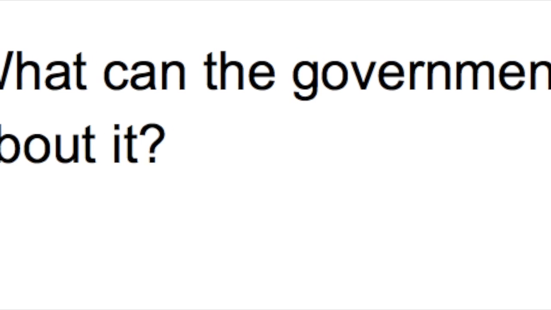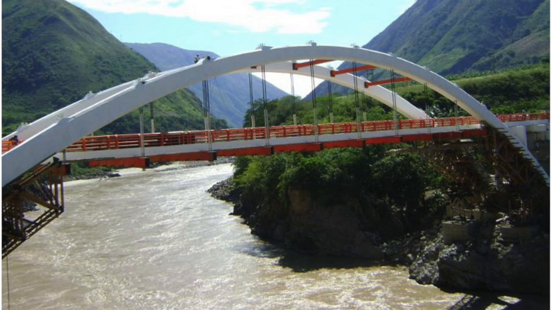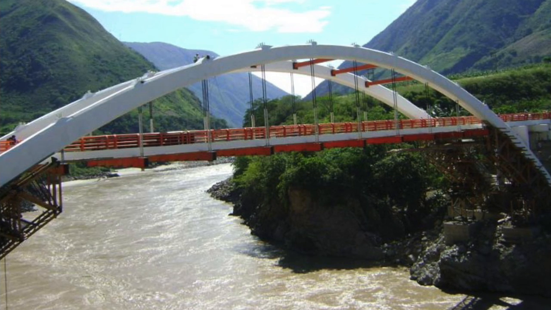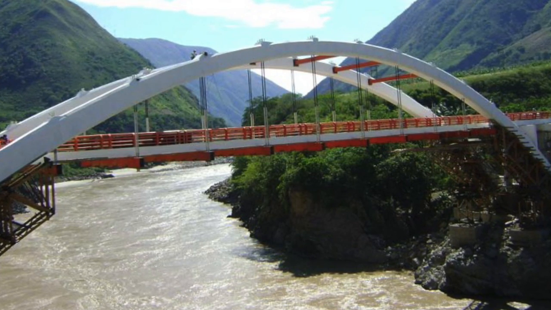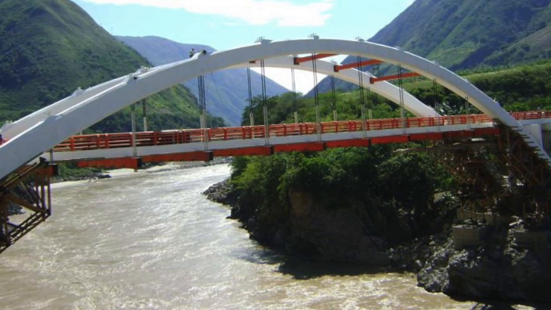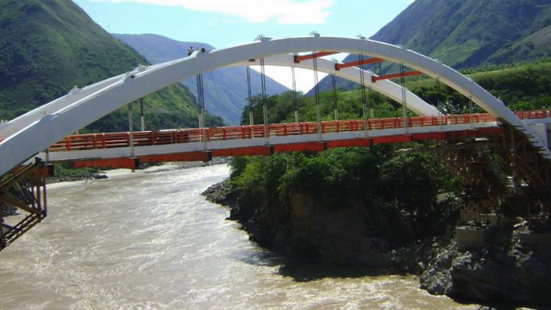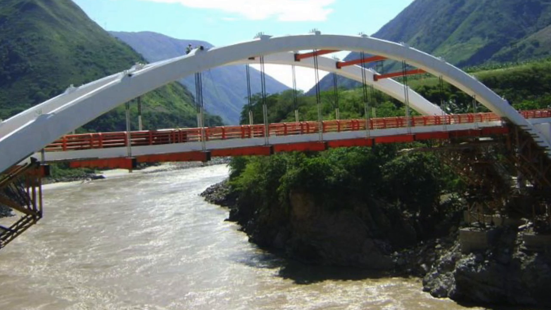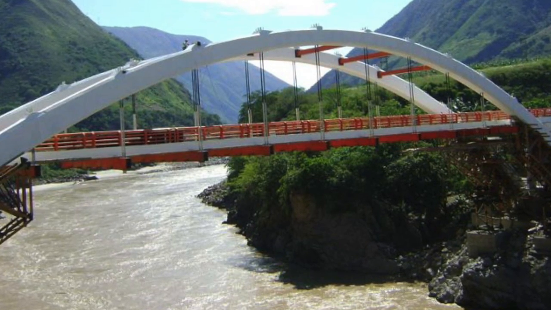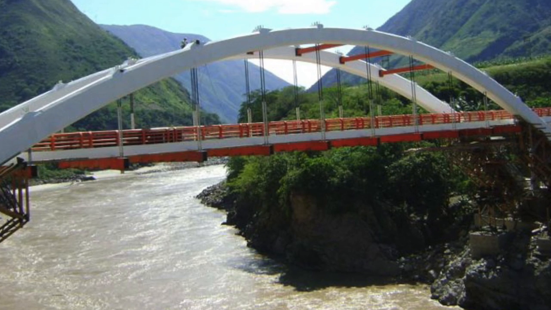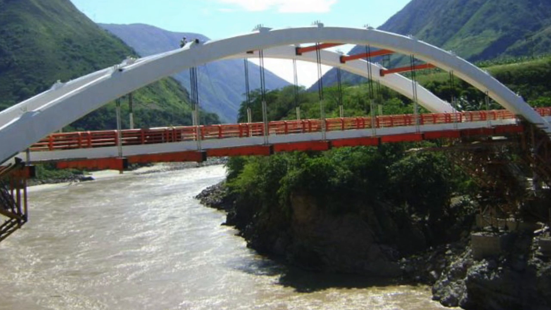What can the government do about it? What the government can do is better the city's infrastructure, so bridges and houses are able to withstand the forces of the river. They can also try to relocate people living near rivers to safer areas. Finally, they can start creating new programs to preserve the environment to lower the impact of global warming on our cities and El Nino.